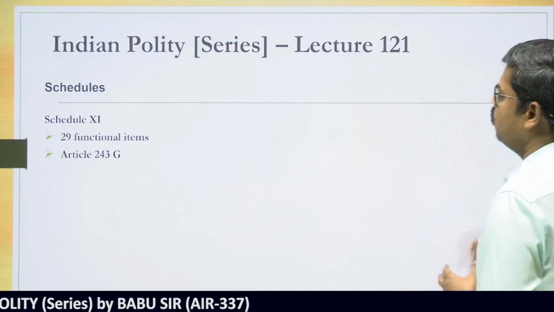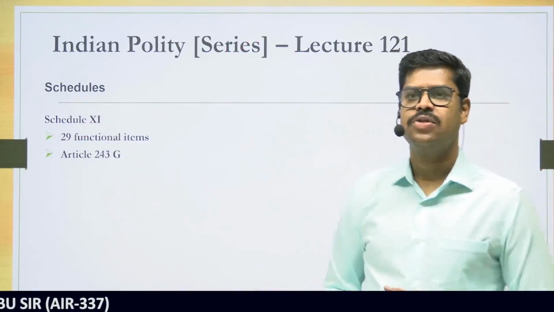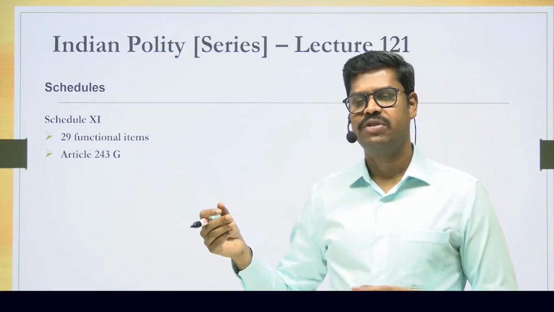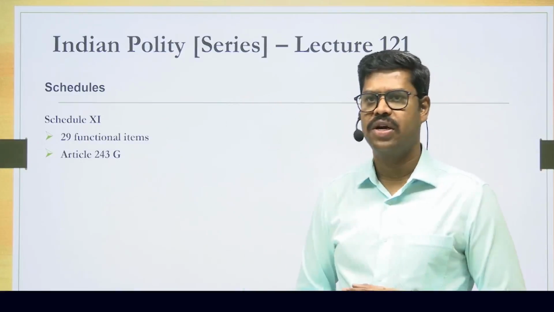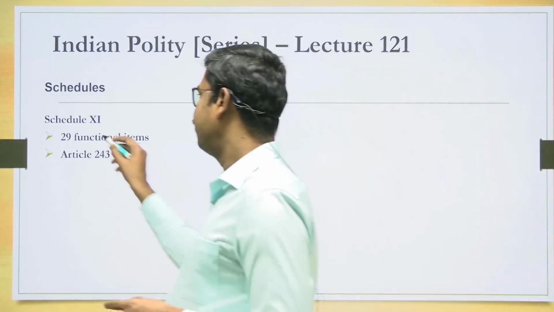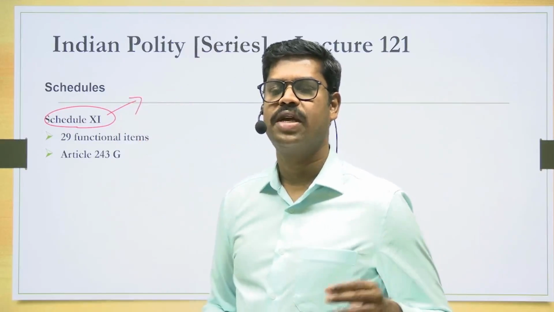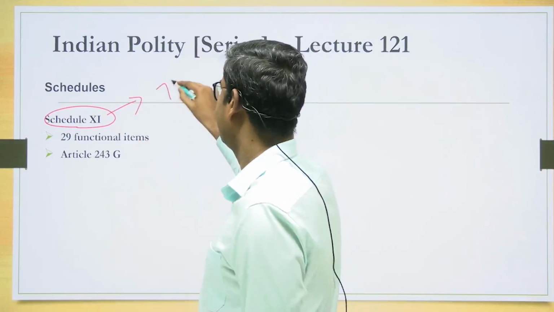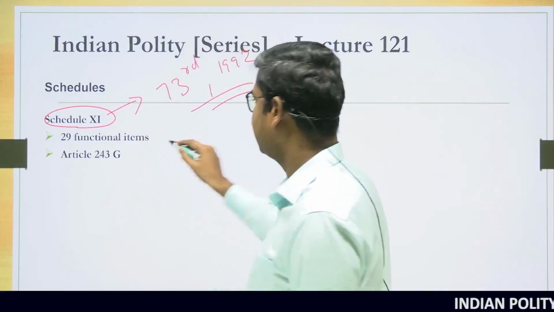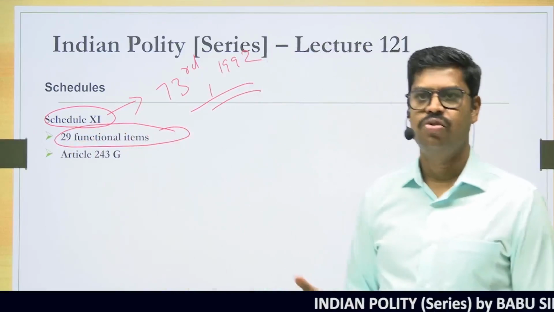With that, please come to the next article, that is Schedule 11 of the Constitution. In certain schedules during discussion, I mentioned some articles also, which means these are the source of the particular schedules. That's the understanding you should have. Similarly, the Schedule 11 of the Constitution was inserted by the 73rd Constitutional Amendment Act in 1992, which provides for 29 functional items like agriculture, fisheries and all those things.